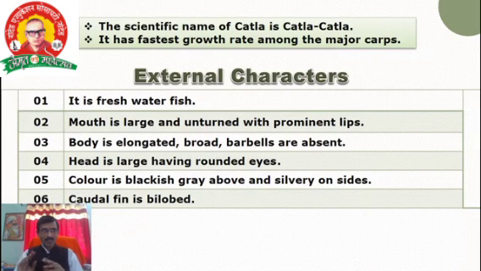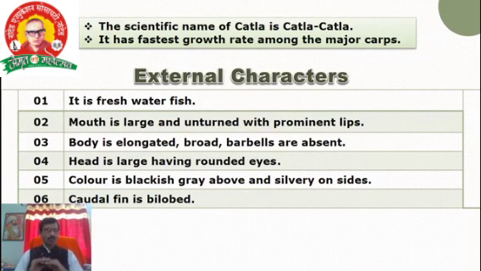Mouth is large and upturned with prominent lips. Yesterday I told that an upturned mouth means the fish is a surface feeder. Mouth subterminal means column feeder. Mouth terminal means bottom feeder. It depends upon the mouth.